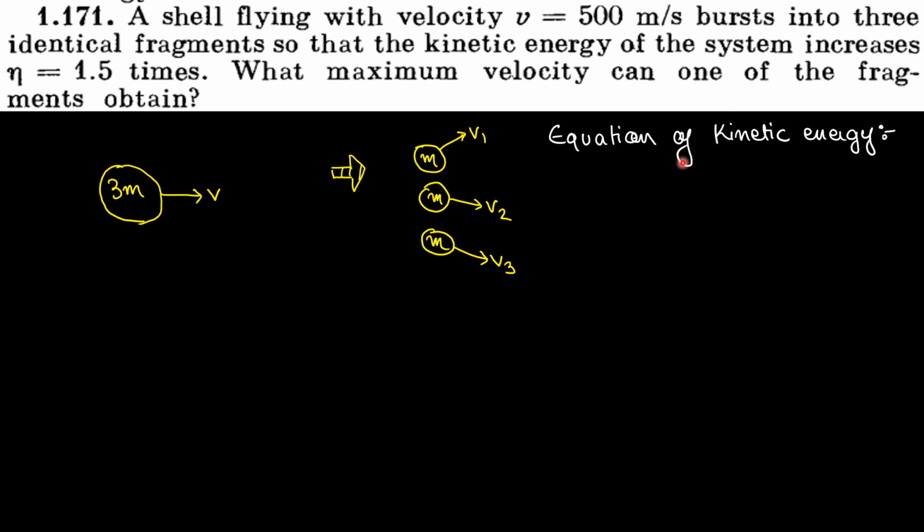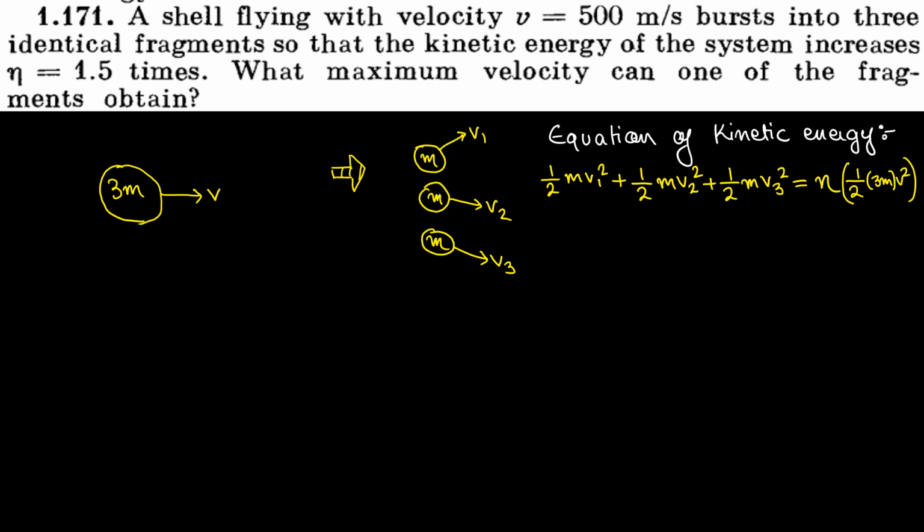Final kinetic energy is half m v1 square plus half m v2 square plus half m v3 square. This is the total final kinetic energy. All the masses are equal. It should be n times the total initial kinetic energy, where the value of n is given as 1.5. The total initial kinetic energy is half of the total initial mass 3m into v square, where v was the initial velocity.